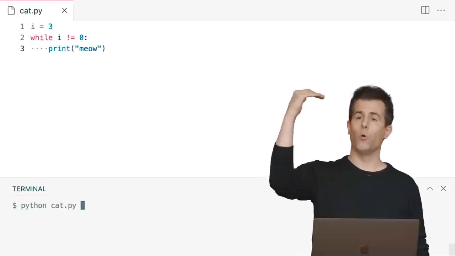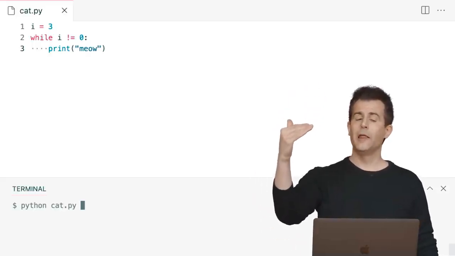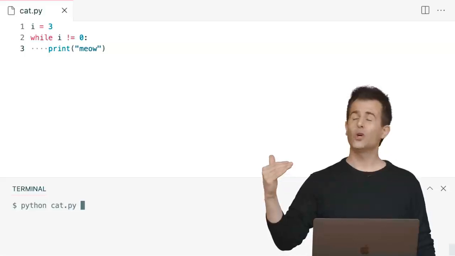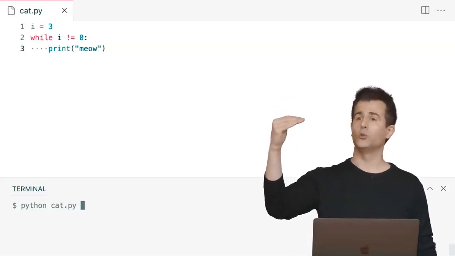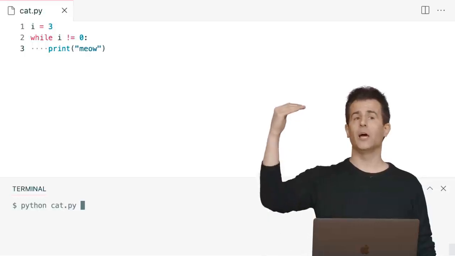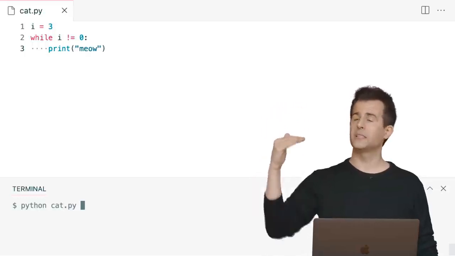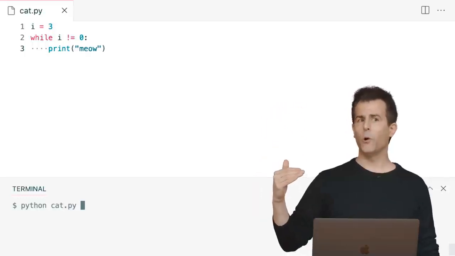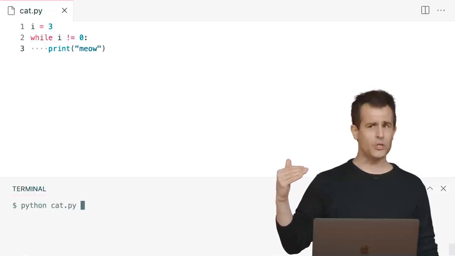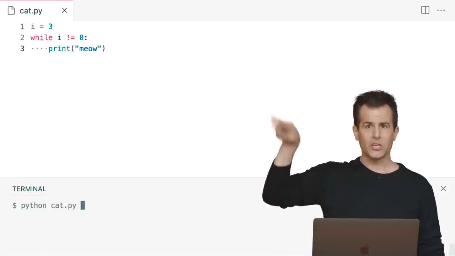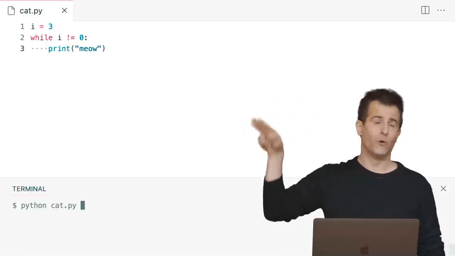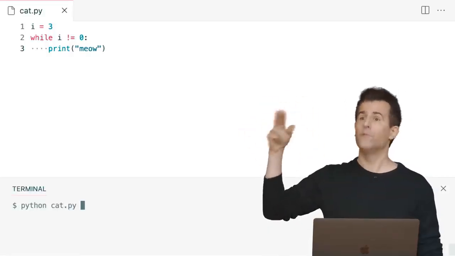It goes from line 1 to line 2, then to line 3, and then it goes back to line 2 to ask the question again. If the answer is still true, it goes to line 3. It then goes back to line 2. If the answer is still true, it goes back to line 3. And to Timo's point, if you're never actually changing the value of i, it's always 3, you're just going to be looping literally forever. And this is an accidental infinite loop.